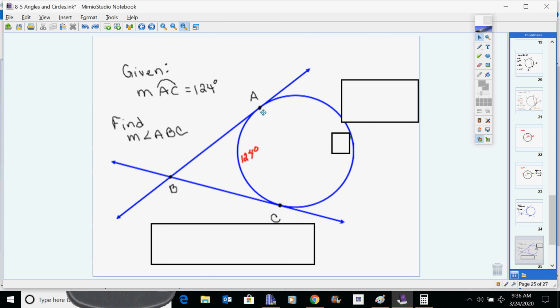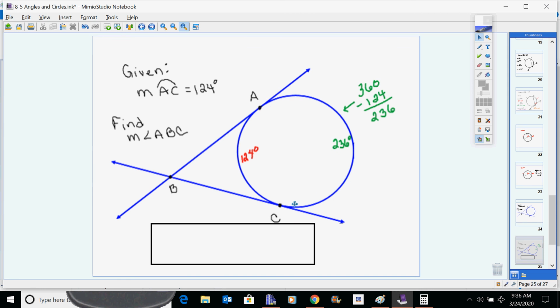And then what we can think about is this bigger arc, the big arc right here, the major arc. Remember, 360 degrees total. So we can figure out this major arc by subtracting from 360, and we have our second piece. Remember, out here we're trying to find angle ABC. We're trying to subtract and divide by 2.